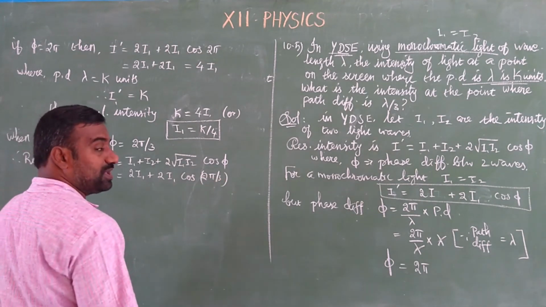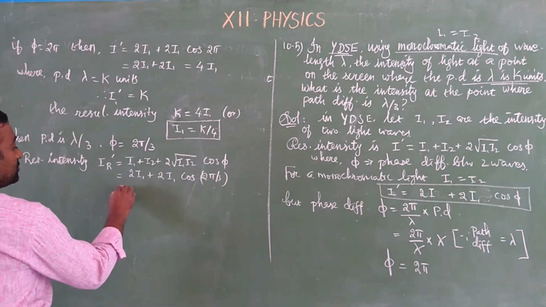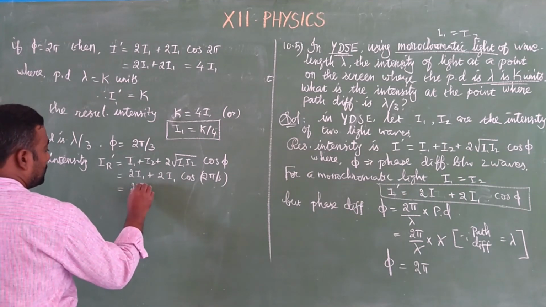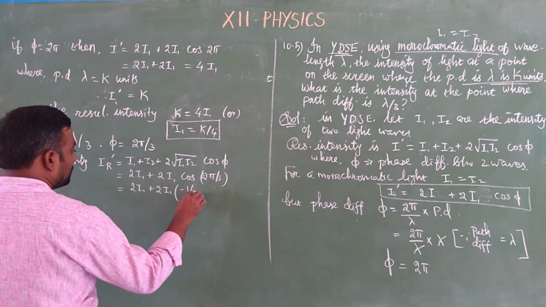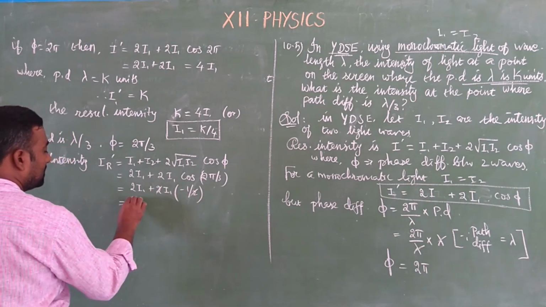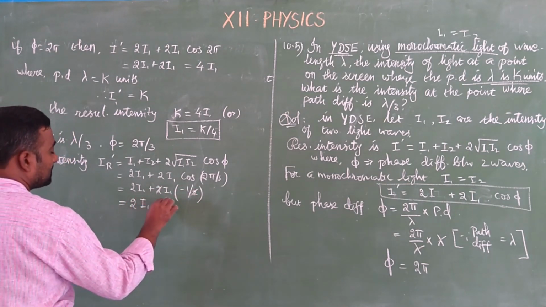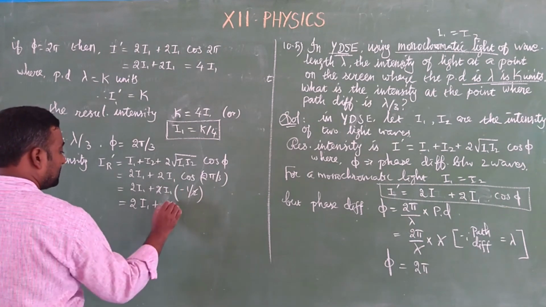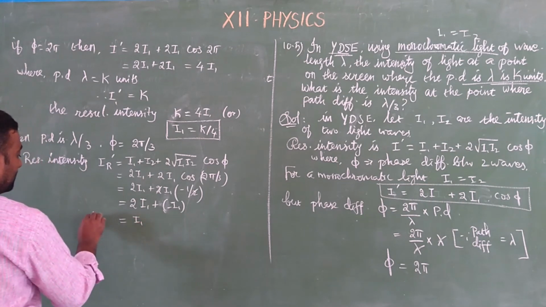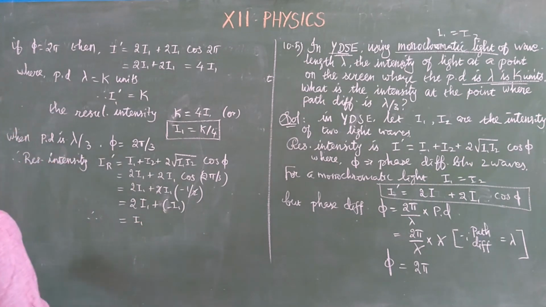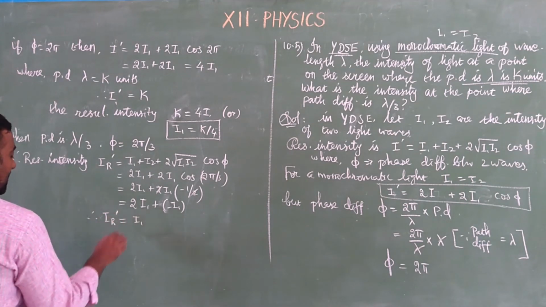What is the value of cos 2 pi by 3? It is equal to minus 1 by 2. So 2I1 plus 2I1 into minus 1 by 2. The 2 cancels, therefore 2I1 plus minus I1, which is equal to I1. Therefore when the path difference is lambda by 3, the resultant intensity is I1.